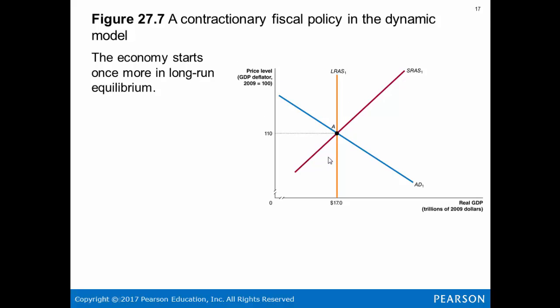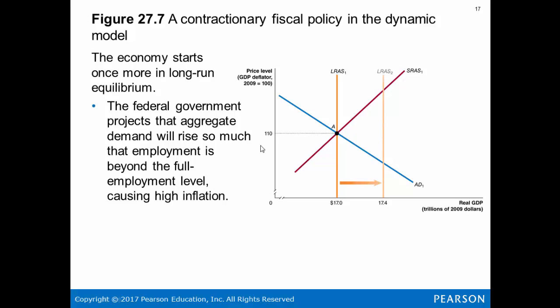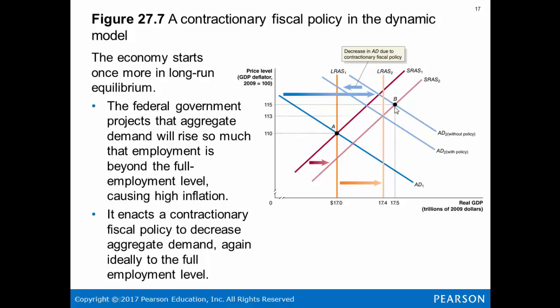The economy starts once more in the long run equilibrium, so we're at A. The federal government projects that aggregate demand will rise so much that employment is beyond the full employment level, causing high inflation. We're at B. It enacts contractionary fiscal policy to decrease aggregate demand and ideally return to full employment.